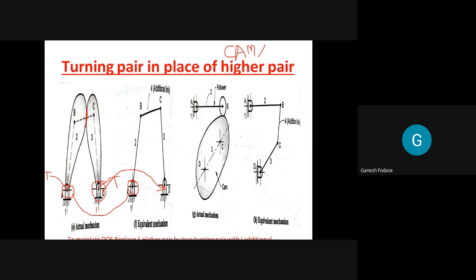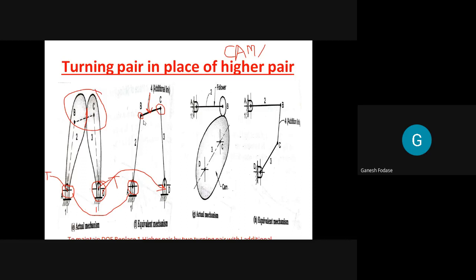So if I want to replace the higher pair, I can replace it by one additional link and two turning pairs. A turning pair is formed between the fourth link and 2, and a turning pair is also formed between links 3 and 4. So instead of one higher pair, we add two turning pairs, and we add one more link.